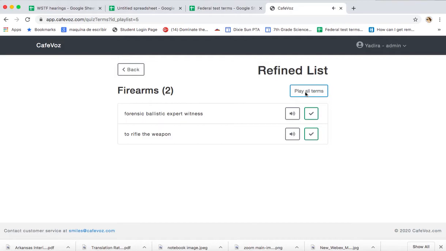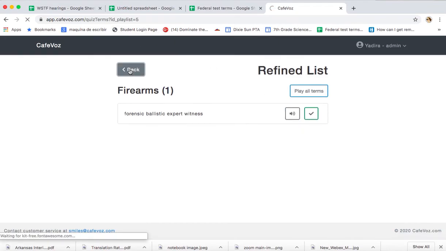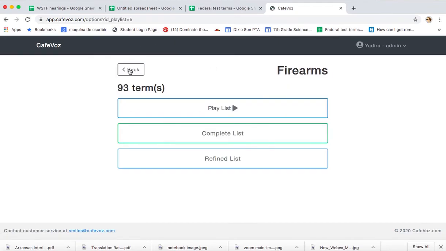And I'm like, sweet, now I have both of them, so I could either eliminate them by marking them right, or I can keep them because I'm like, they're still not mine. So I can decide either way. So I'm going to say, yeah, I have this one, but I don't have this one, and go back. And so that is how we play our terms.